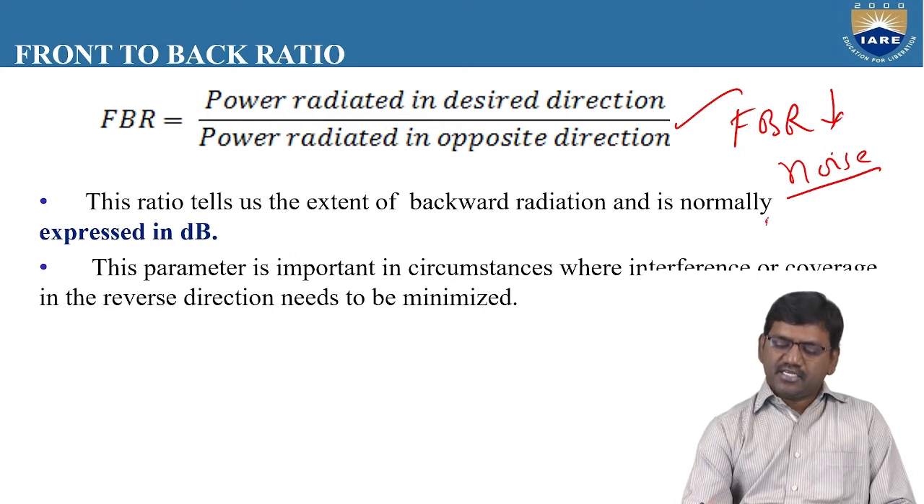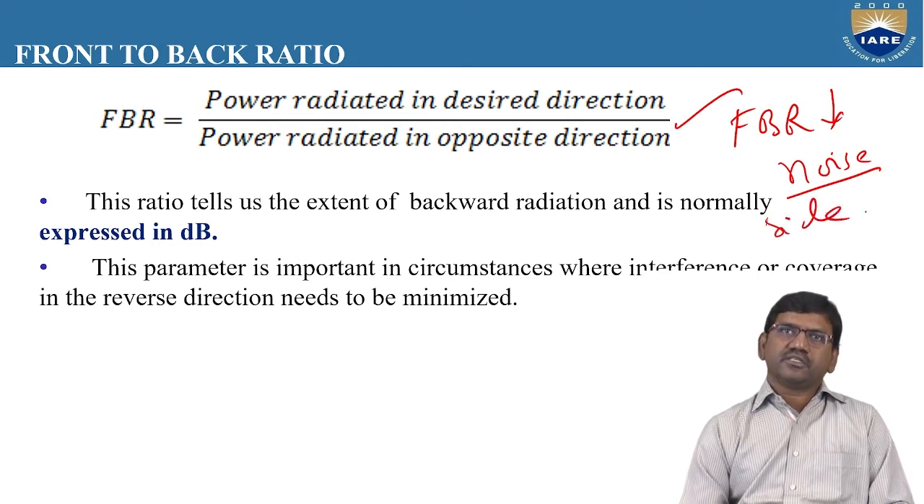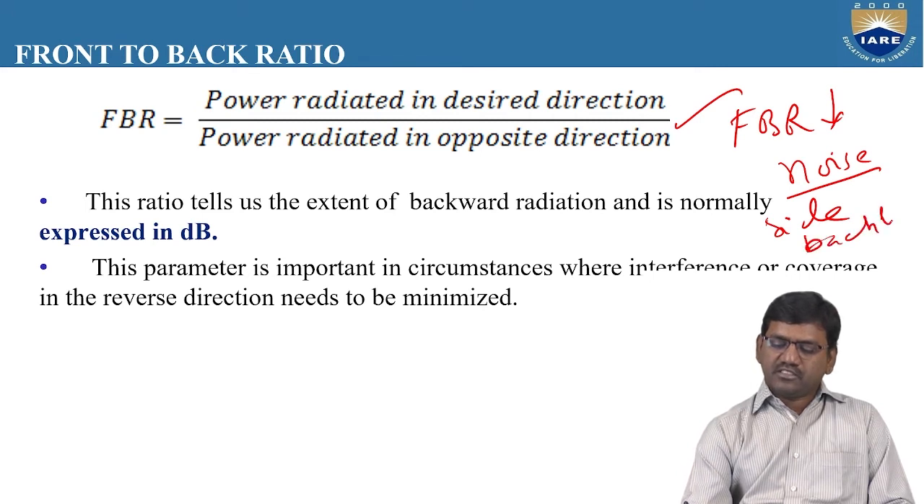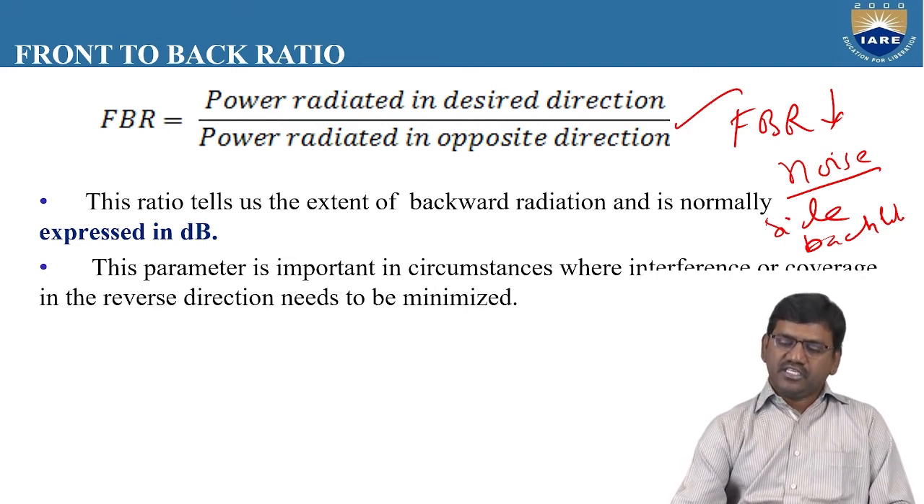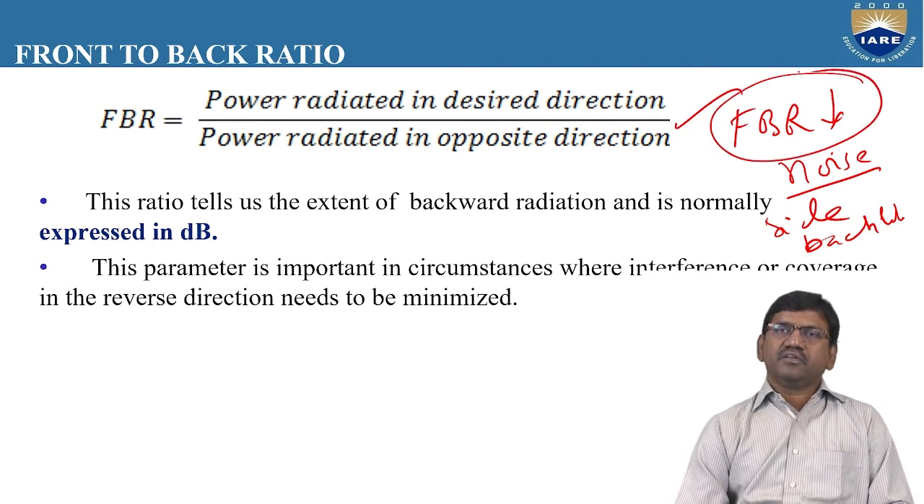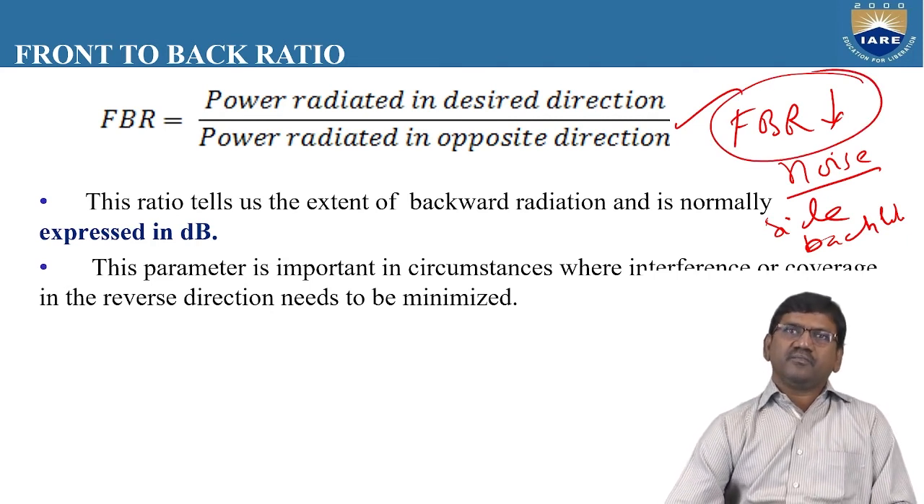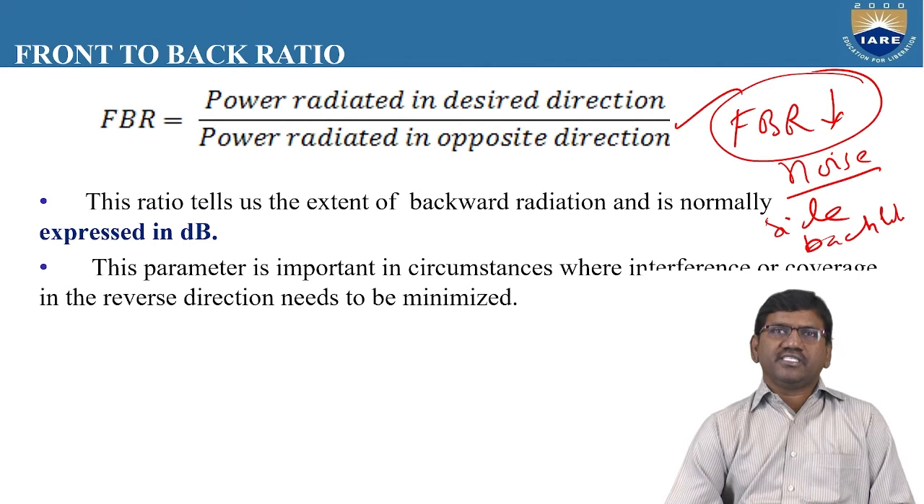That means side lobes of the radiation pattern are more, and the back lobes are also more. These side lobes, back lobes, and minor lobes, all these represent the noise. So seeing the value of FBR, we need to reduce noise to a maximum extent. That means we need to modify the design of the antenna to increase the value of FBR.